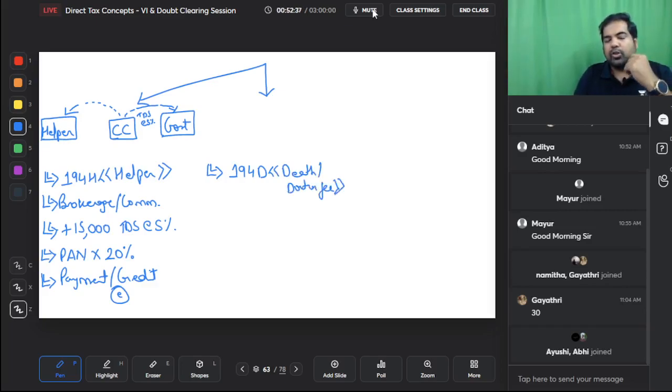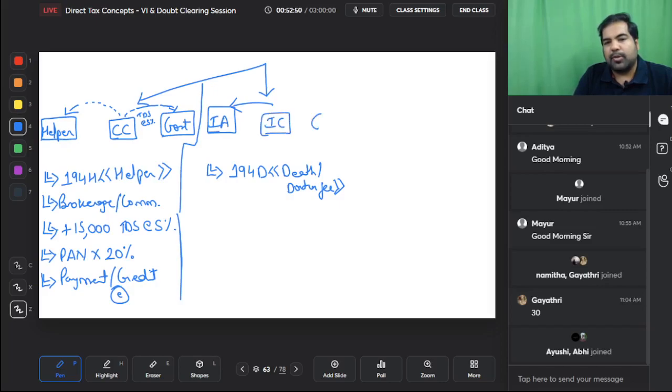So you take an insurance, and the insurance agent, so I'm just making a small bifurcation here. This is the insurance agent and he is getting commission from an insurance company. So the government says, listen, when you're paying commission, why don't you pay us TDS also? It's the same, brokerage or commission, but only for an insurance agent.